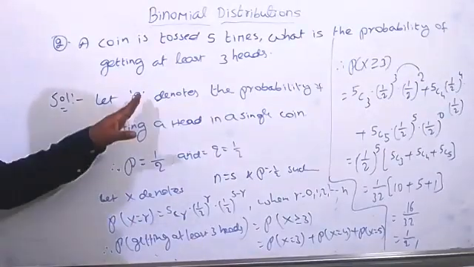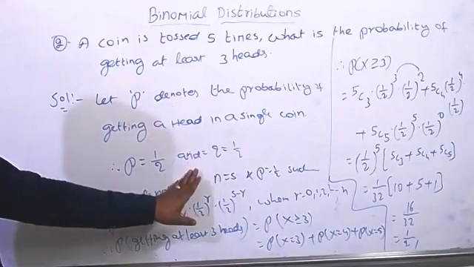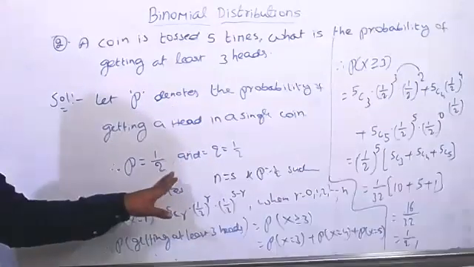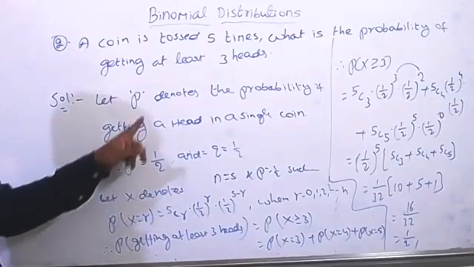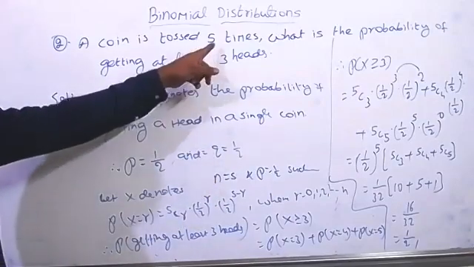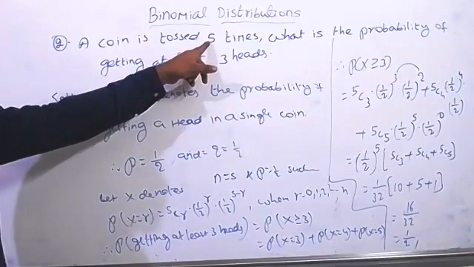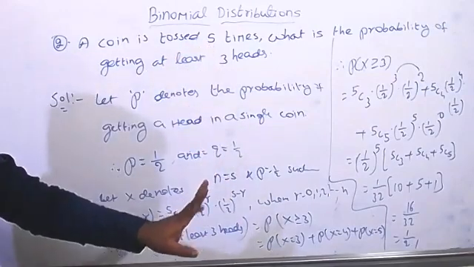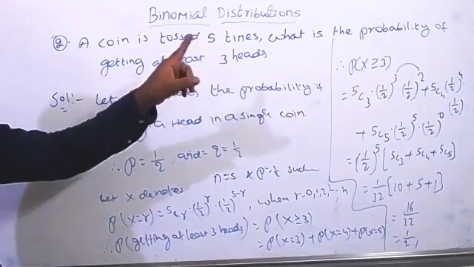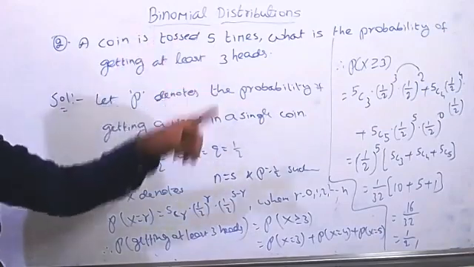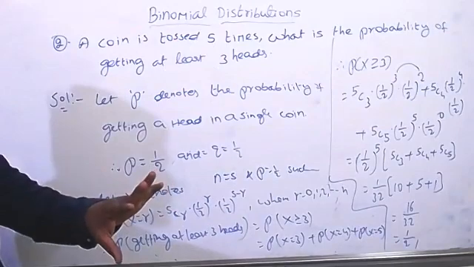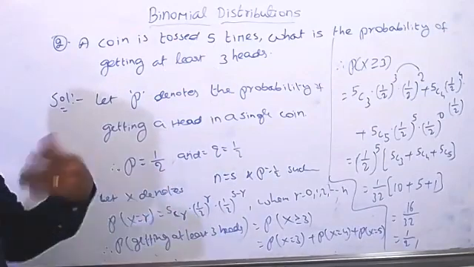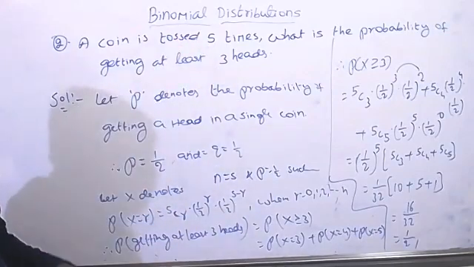Here now, already for finding the value of P and Q, you got the clarity regarding P and Q here. Yes, sir. Okay. Then what is the N value? The maximum number of trials. Number of trials equal to 5. That is the value of N. Now the question asks: what is the probability of getting at least 3 heads? At least 3 heads means minimum 3, and more than 3 is also fine. But maximum we have only 5 times. Then what condition can you take?